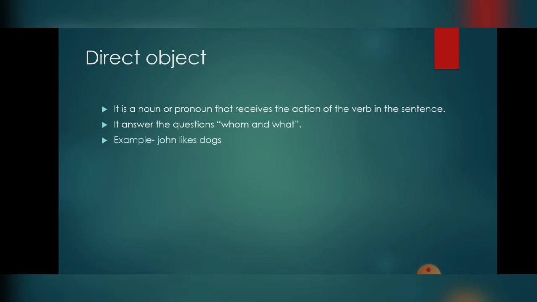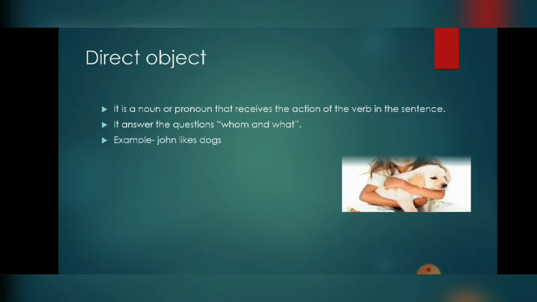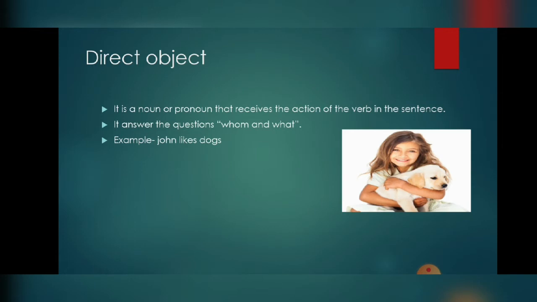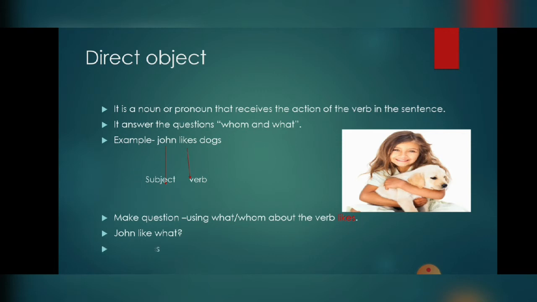Let us have an example. John likes a dog. Here John is a subject, likes is a verb. So what we have to do is make a question using what and whom with the verb likes. John likes what? The answer we get is dog. So dog is nothing but a direct object.